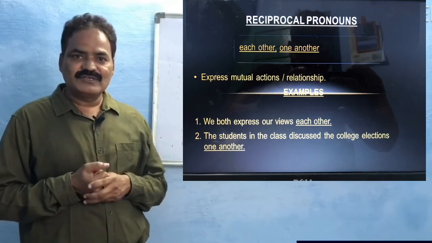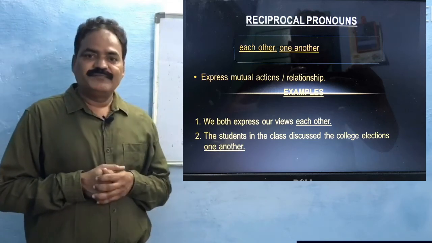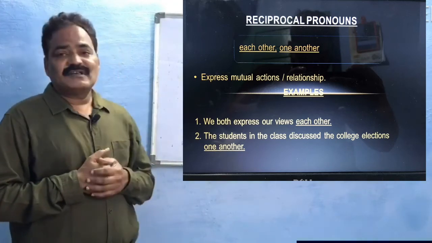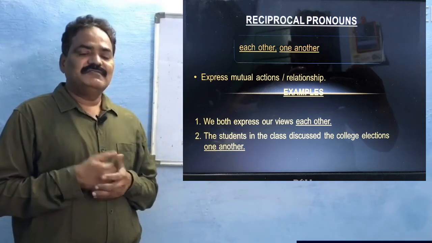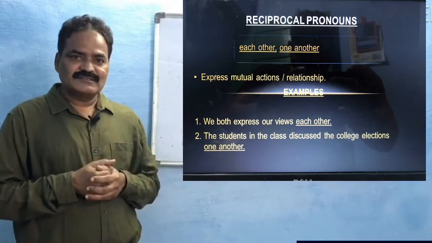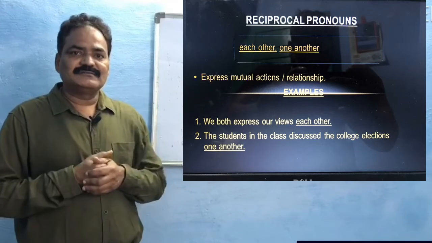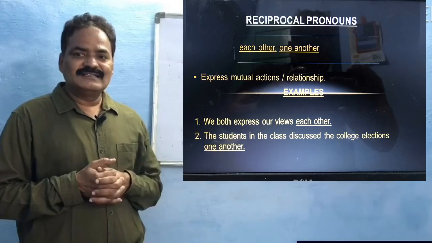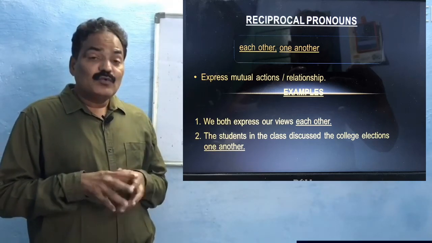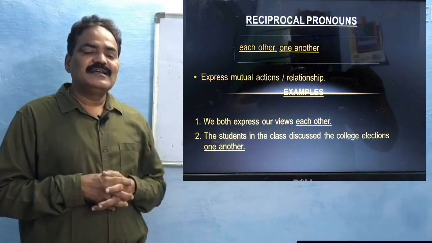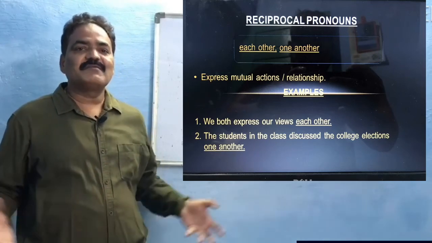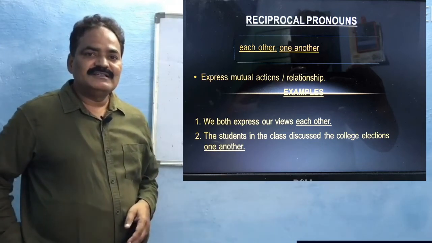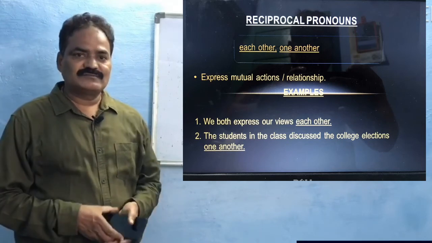With this difference, we use these two reciprocal pronouns, and we can better understand in the examples. We both express our views to each other. We both means there are only two persons. They are expressing to each other. And in the second example, the students in the class discussed the college elections with one another. One another means there are many people discussing among themselves. So this is the difference between these two reciprocal pronouns.